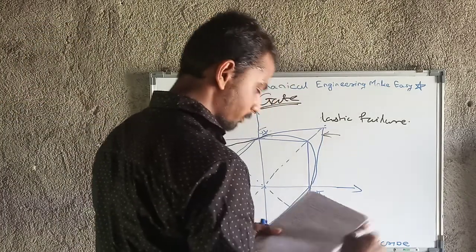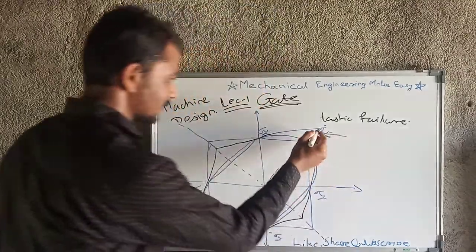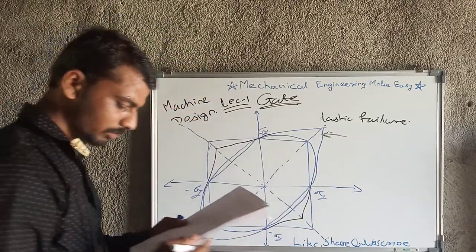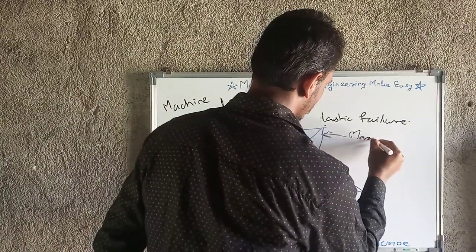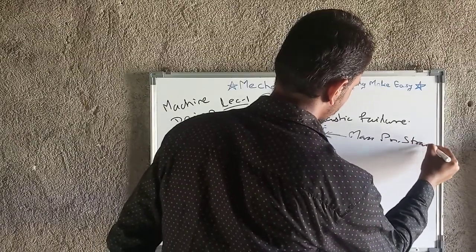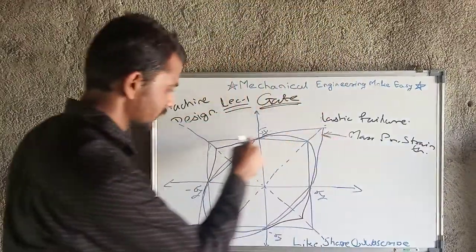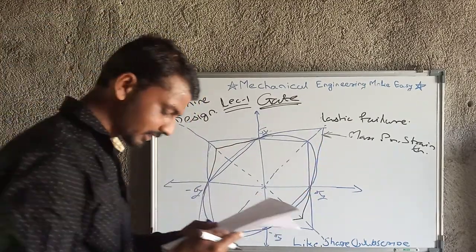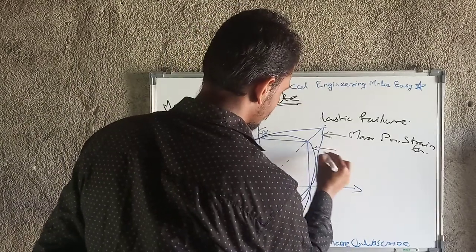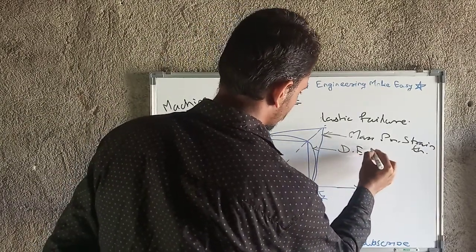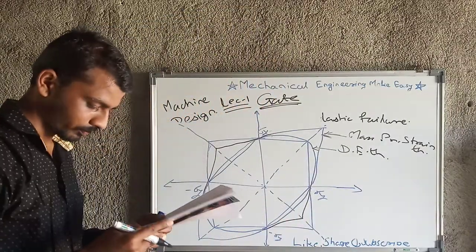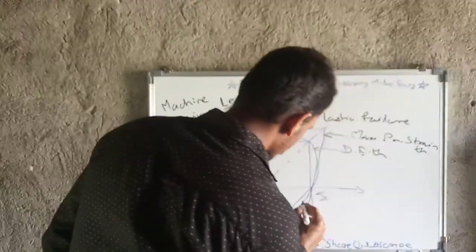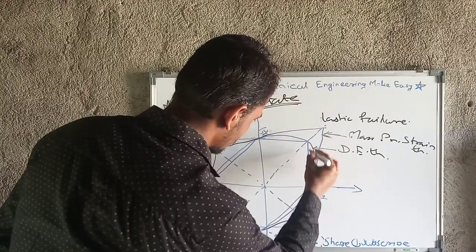Yes, this is the maximum principal strain theory, which I have shown with this black rectangle. Okay, then next is the distortion energy theory, which we know is the ellipse. Then there is the maximum shear stress theory, and that is nothing but this hexagon.